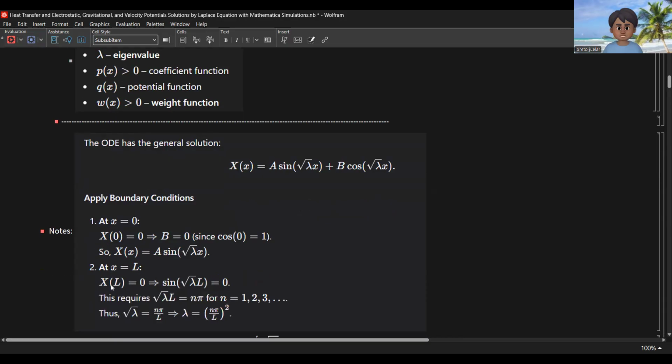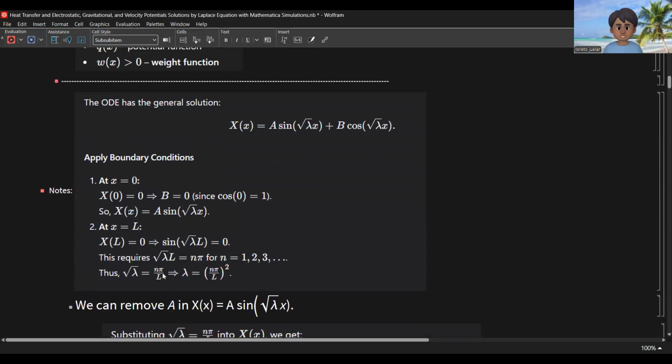At x equal to L, we have sine of the square root of lambda times L equal to 0. This requires square root of lambda times L equal to n pi, with n equal to 1, 2, 3, and so on. So the square root of lambda is n pi over L, and lambda is equal to the square of n pi over L.